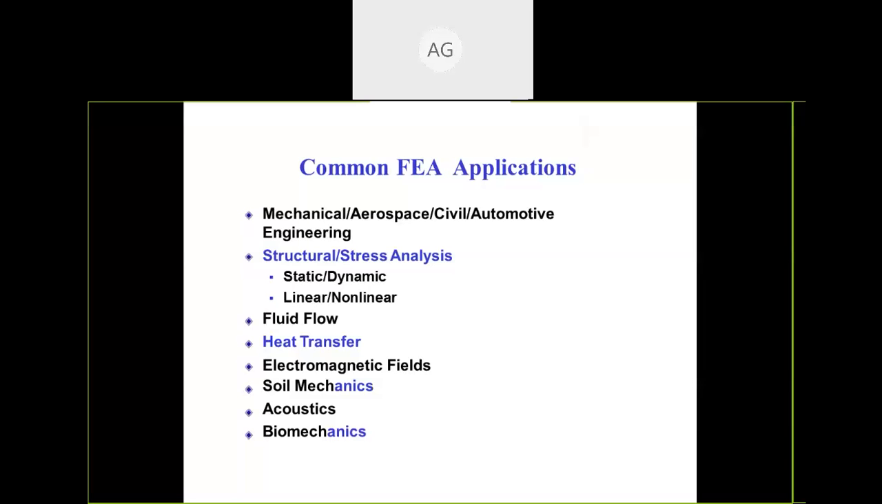Then after that we are going to talk about fluid flow and heat transfer, where you can also use it. As an example, जैसे कि आपको अपने रूम को कूल करना है, तो किस तरह से आप आइसोलेट कर सकते हैं अपने रूम की हीट को मेंटेन रखने के लिए, कूल रखने के लिए, एयर कंडीशन कैसे डिजाइन आप कर सकते हैं for cooling it, that also can be done using heat transfer. Then after that, electromagnetic field, that also you can analyze, soil mechanics, acoustics, biomechanics. So all these are applications of FEA.